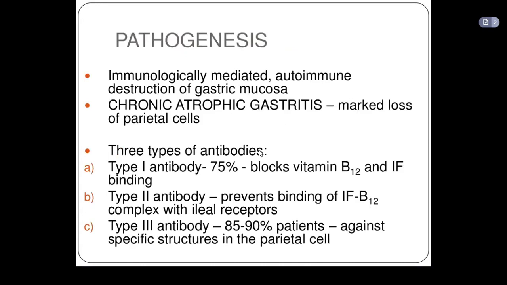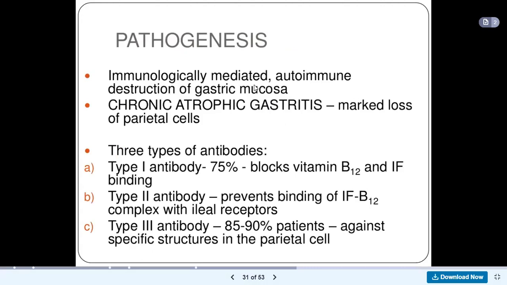So immunologically, autoimmune destruction of gastric mucosa happens. There is chronic atrophic gastritis, which leads to loss of parietal cells. Why is there chronic atrophic gastritis? Because antibodies are destroying the gastric mucosa. And as a result, parietal cell numbers will decrease. And when there's no parietal cells, there cannot be production of intrinsic factor.